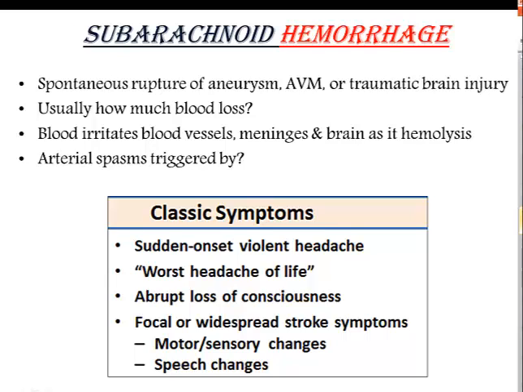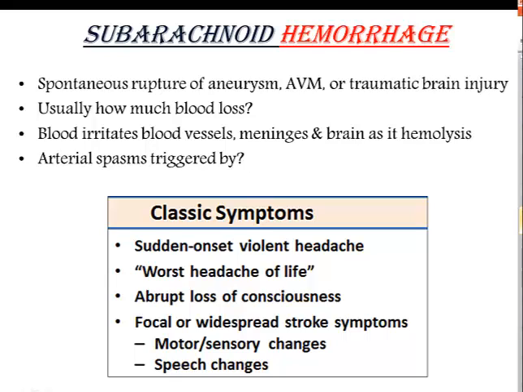That's right, this space only usually has cerebrospinal fluid. With a subarachnoid hemorrhage, there is bleeding between the arachnoid and the pia mater that may result from a spontaneous rupture of an aneurysm, an AVM, or a traumatic brain injury. Typically, the bleeding lasts only a few seconds, so there is only a small total blood volume loss. However, there's also a risk of rebleeding. The blood irritates the blood vessels, meninges, and brain as it hemolyzes, and there is arterial spasms that are triggered by the blood and release of vasoactive substances, further decreasing cerebral perfusion.